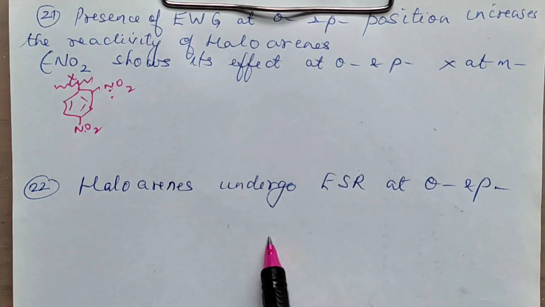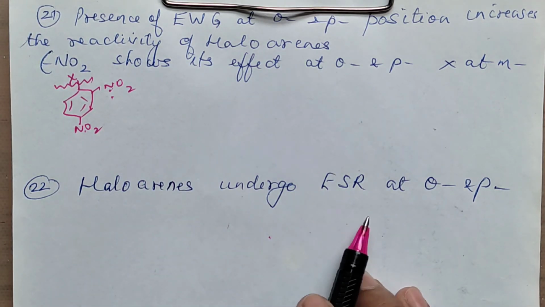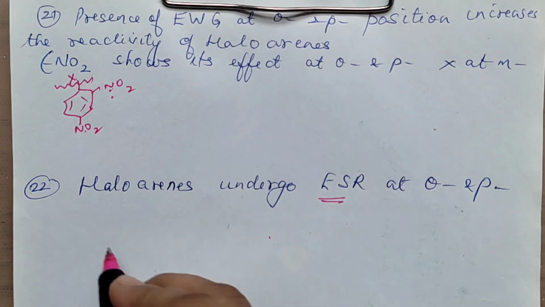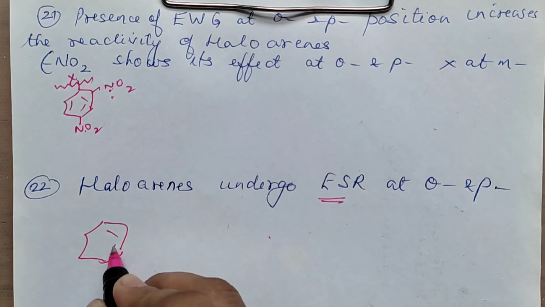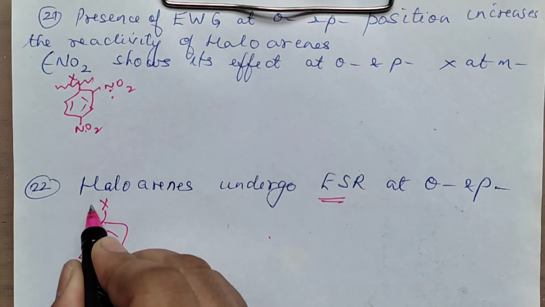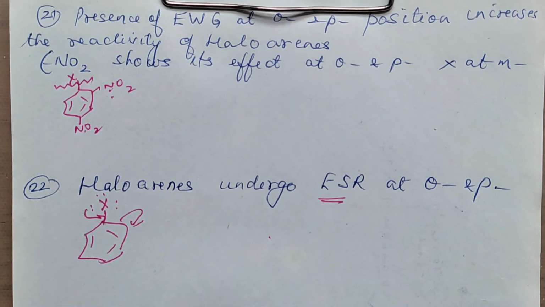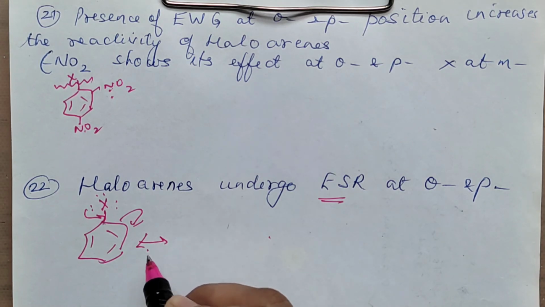This is also somewhat similar. Haloarenes undergo electrophilic substitution reaction at ortho and para. Even in this one, you will take haloarene, you will draw the resonating structures, and you will explain that in the resonating structures you are getting a negative charge at ortho and para position. So because the negative charge appears at ortho and para position, you will have more electron density at such positions.